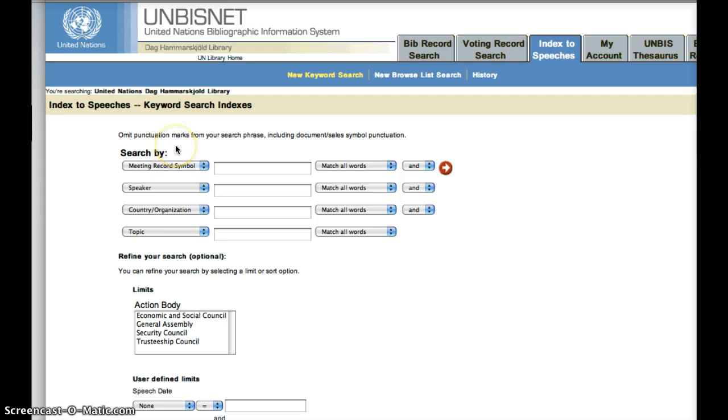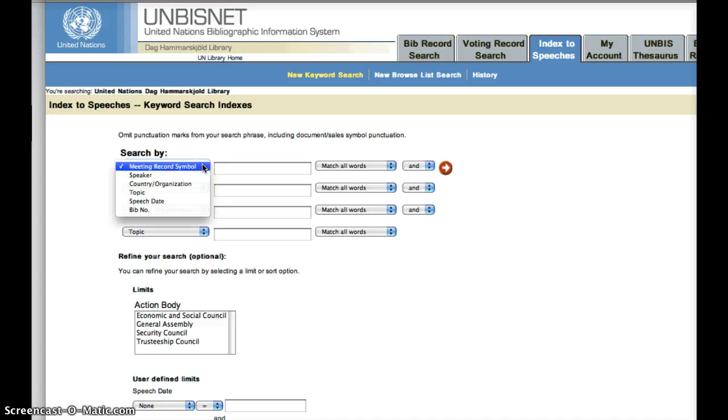It's really important. One of the things you're going to use this for is to find actual speeches of people representing your country talking about non-proliferation, what they say and what their attitude is. You'll really learn a lot about your country's perspective, and it will help you in writing your own speeches.